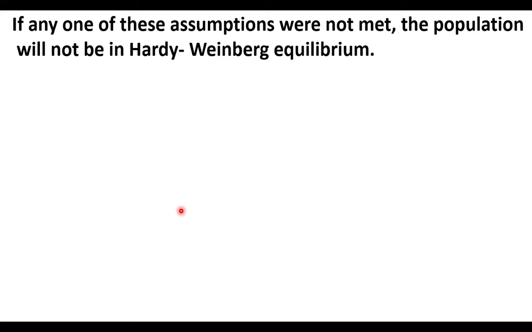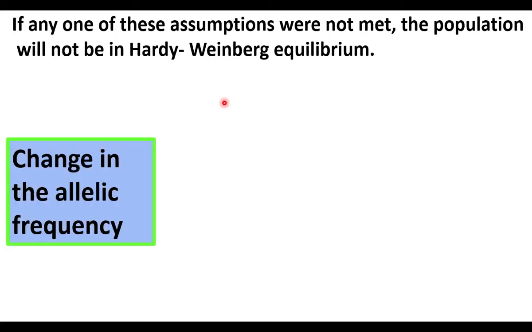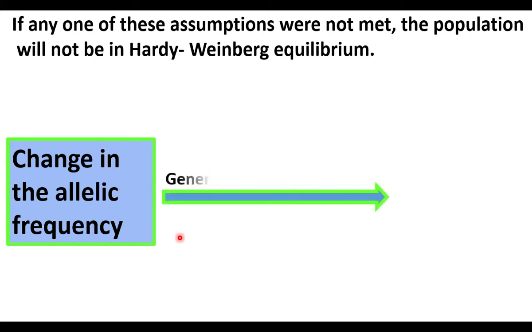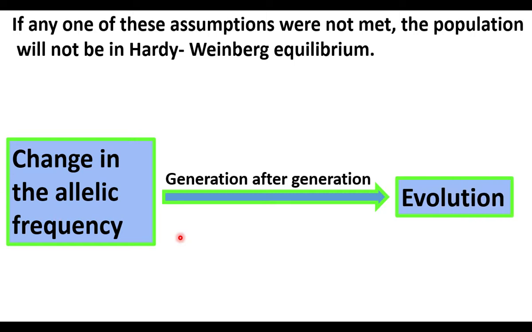When the gene frequency changes because the requirements of Hardy-Weinberg equilibrium are not met, what will happen? The change in allelic frequency over many generations will lead to evolution. So Hardy-Weinberg equilibrium enables us to understand whether a population is undergoing evolution or not.